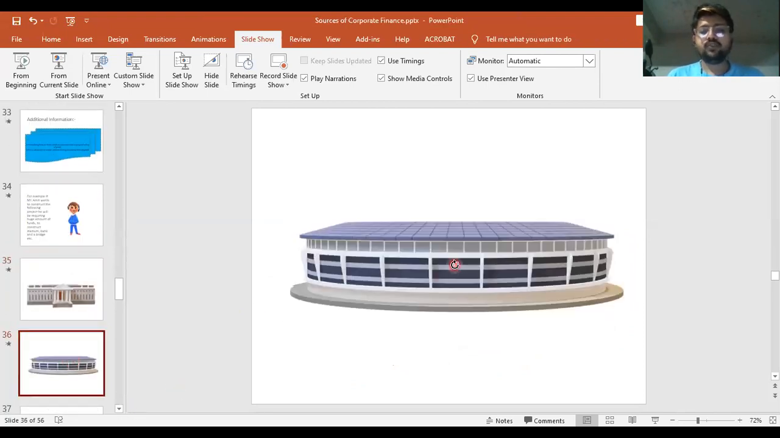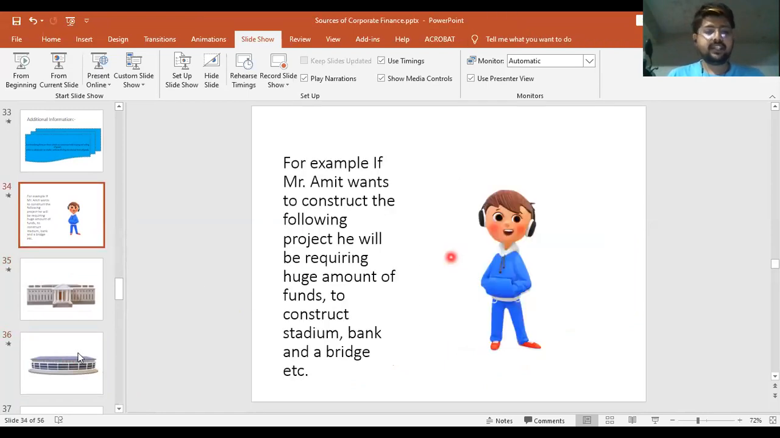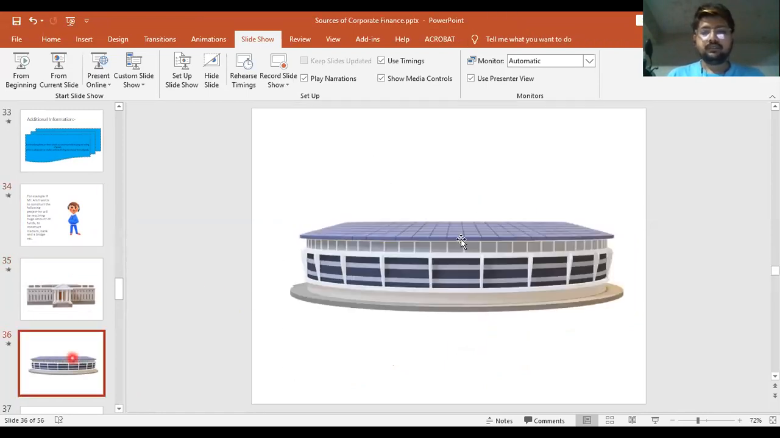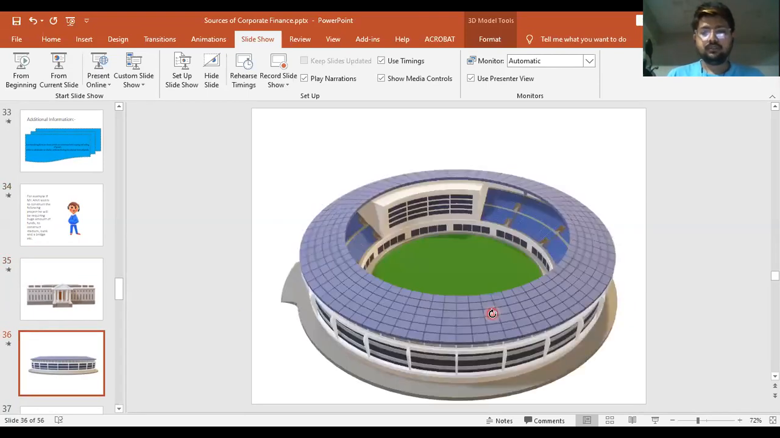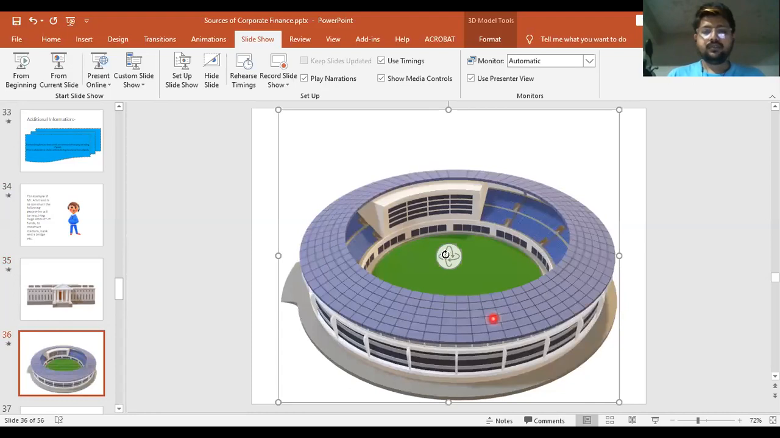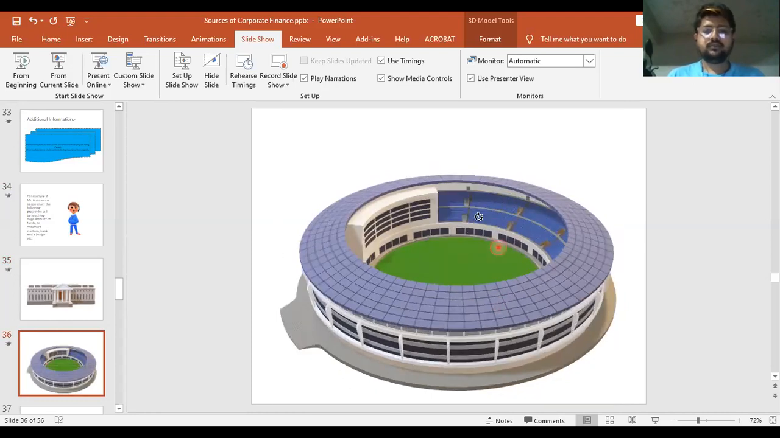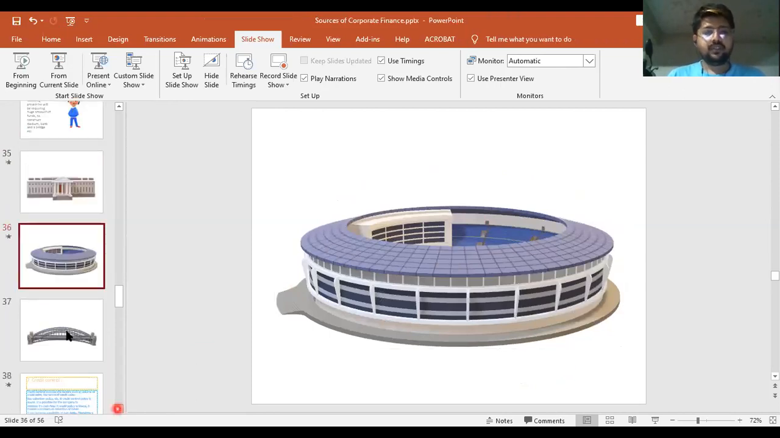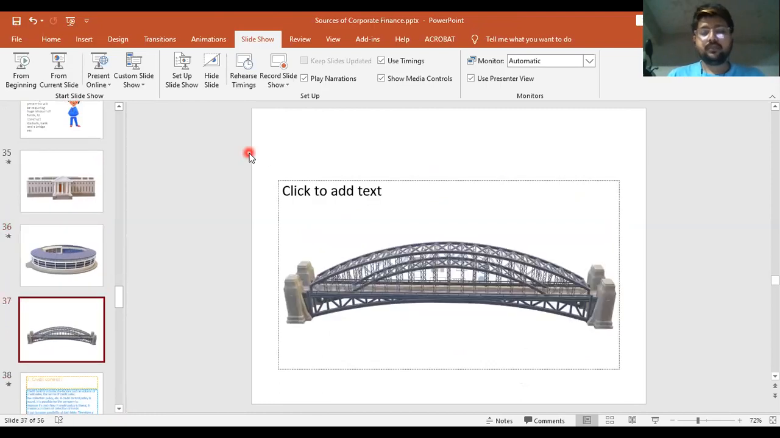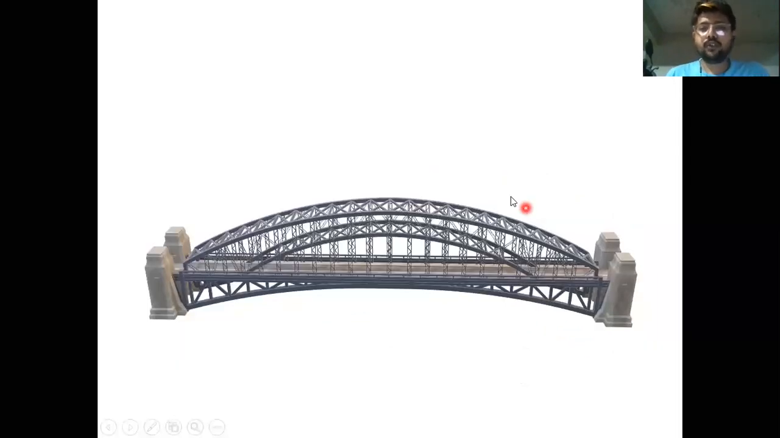If he is planning a stadium, then for the full stadium project he will require more working capital. If he is planning to construct a bridge, he will also require more working capital. So basically, if the project is big, the company will require more working capital.